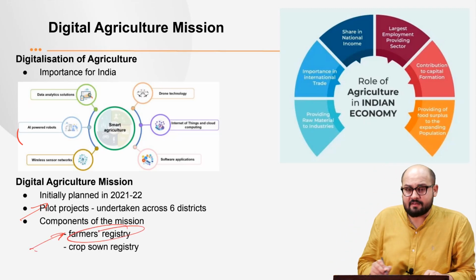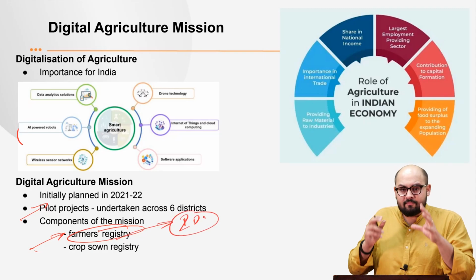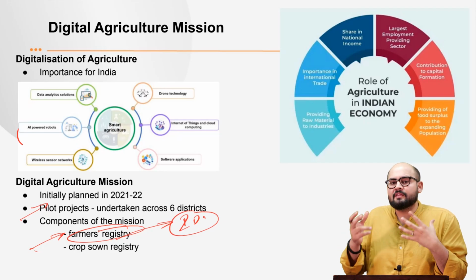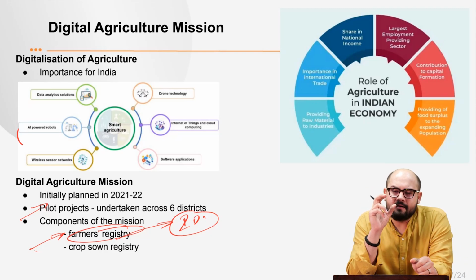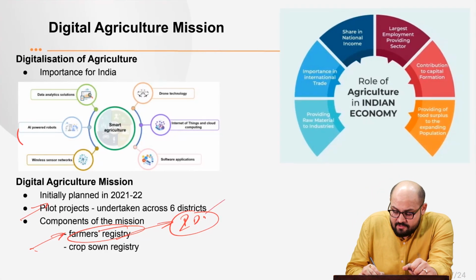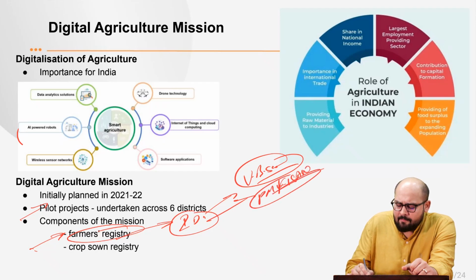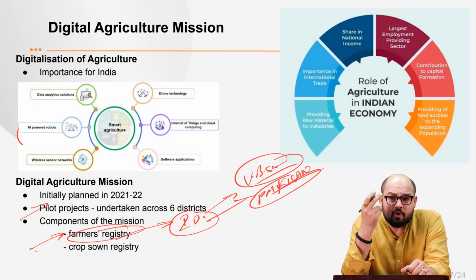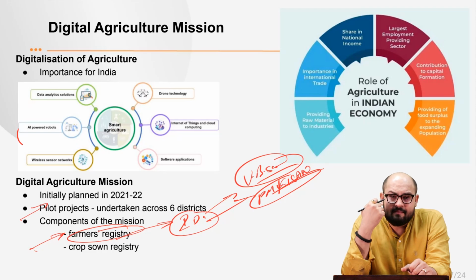The first is the farmers registry. What do you mean by farmers registry? This aims to provide a farmer with a unique ID, as we have the system of Aadhaar, right? Through that unique ID, the farmer can use different value-based agri services. He can also use this unique ID for PM Kisan benefits or PM Fasal Yojana benefits, right? Moreover, this ID can be used by the farmer to avail loans and different social protection schemes, right?